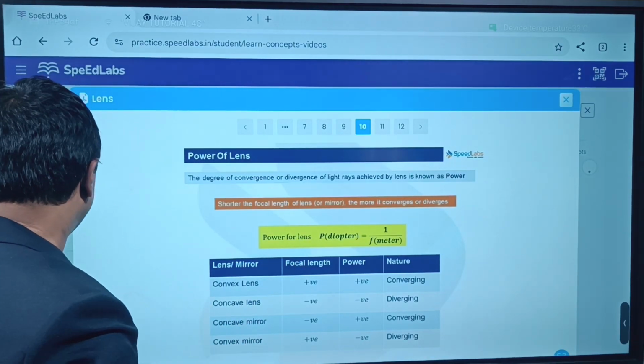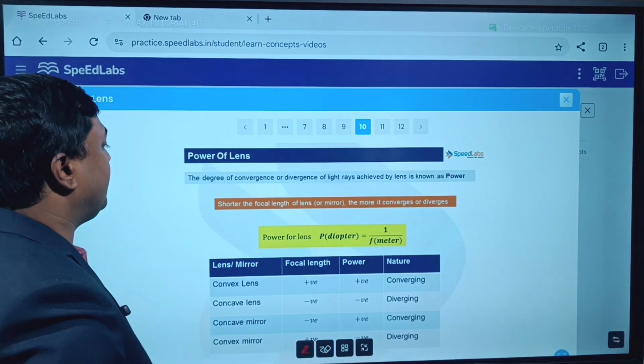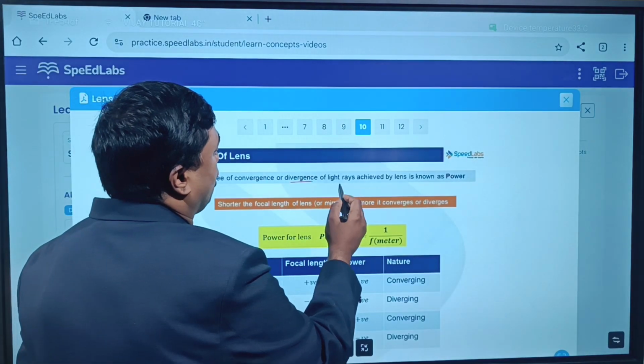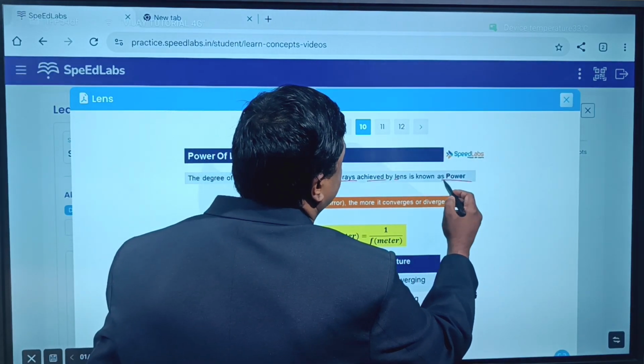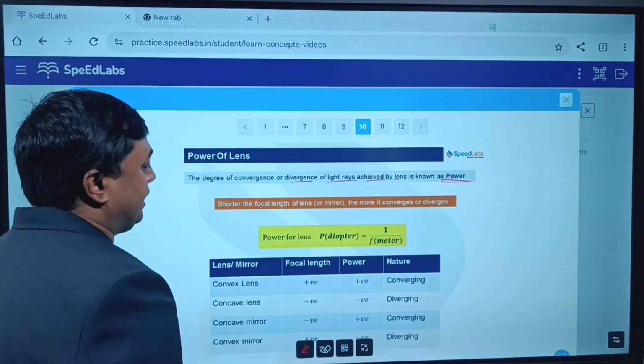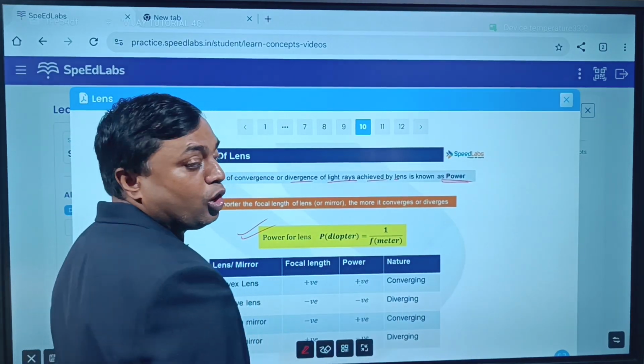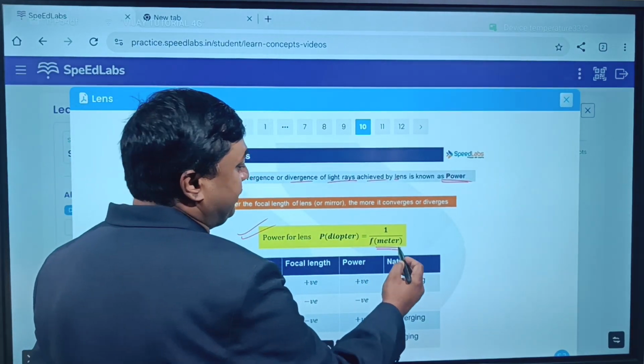Now we have a power of lens. When we talk about the power of lens, the degree of convergence or divergence of light rays achieved by the lens is called as power. Okay, mathematically power of a lens is what? Reciprocal of focal length. Focal length should be in meter.